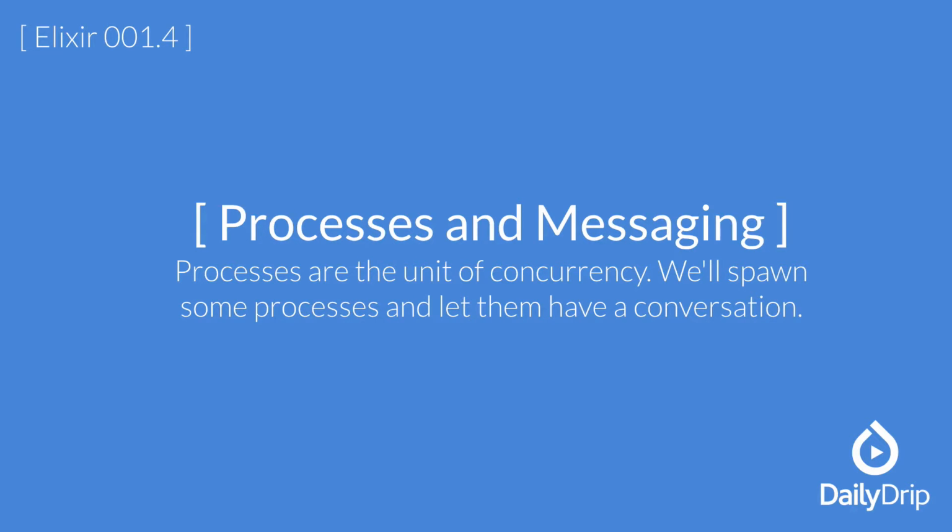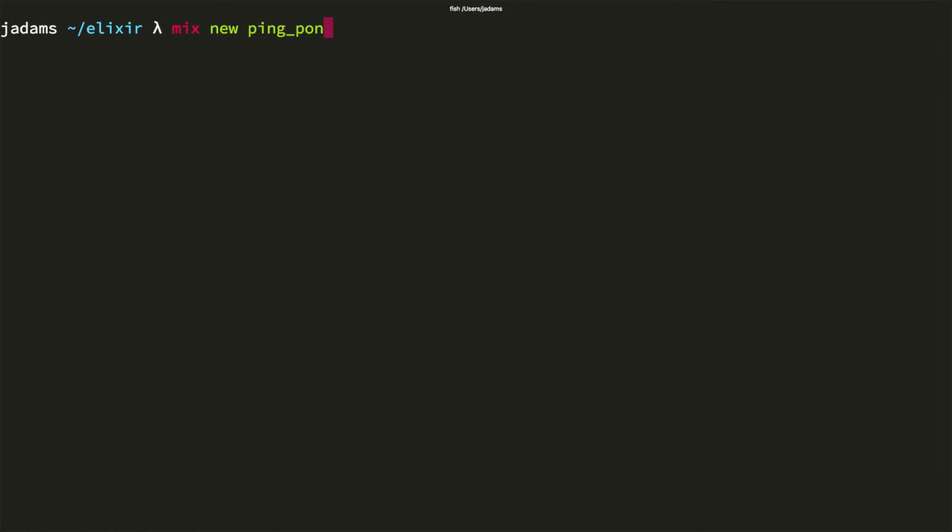Concurrency is one of the primary draws to Elixir and Erlang. Concurrency is achieved via processes. Let's have a look at spawning processes and sending messages between them. We'll start a new project.